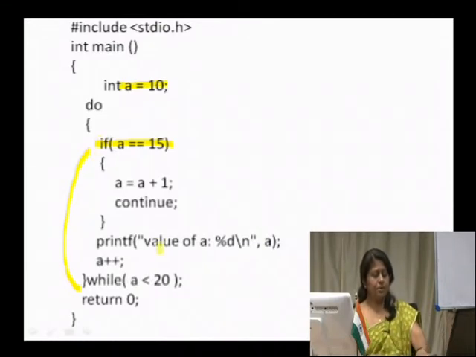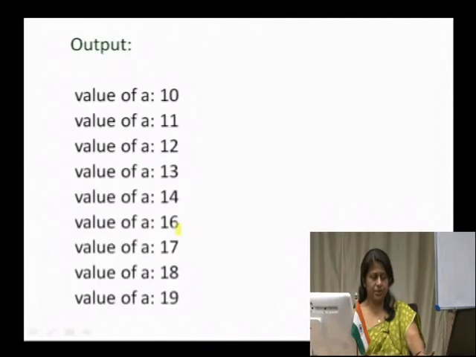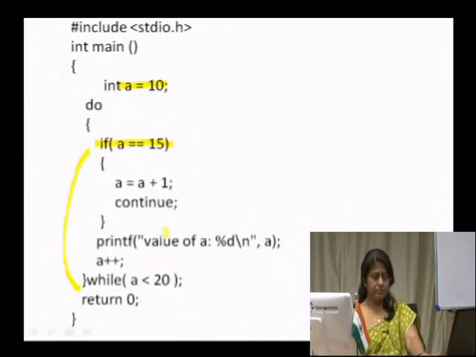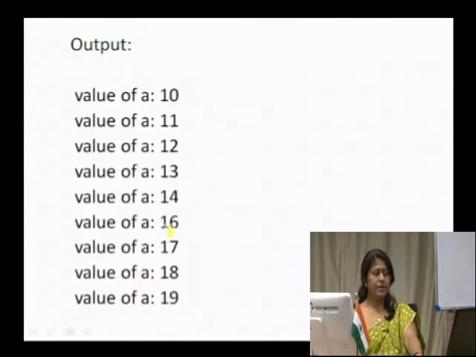So, the value 15 is never printed. The other values, until a is 19, are printed, because we had given the condition while a less than 20. That is why you had the values of a from 10 to 19 except for 15.